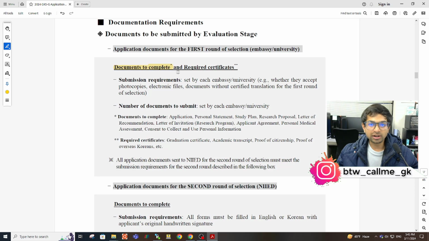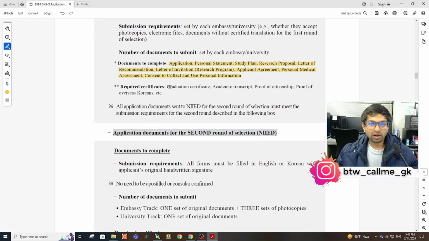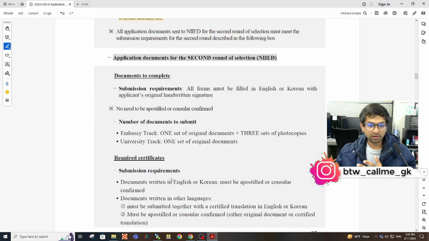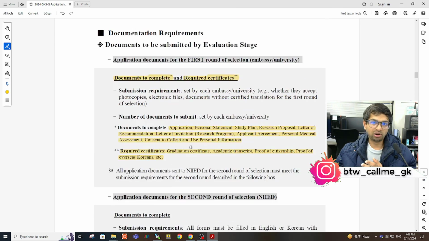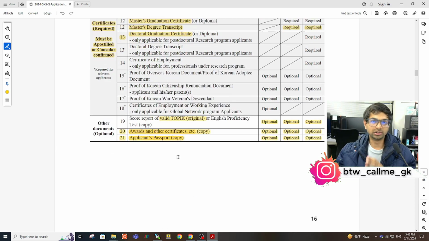So there are 2 kinds of documents: documents to complete and required certificates. Documents to complete are these documents, and required are these documents. You have to apostille the required certificates. And what are the required certificates? We have already seen that in the previous part. So these are the required certificates.